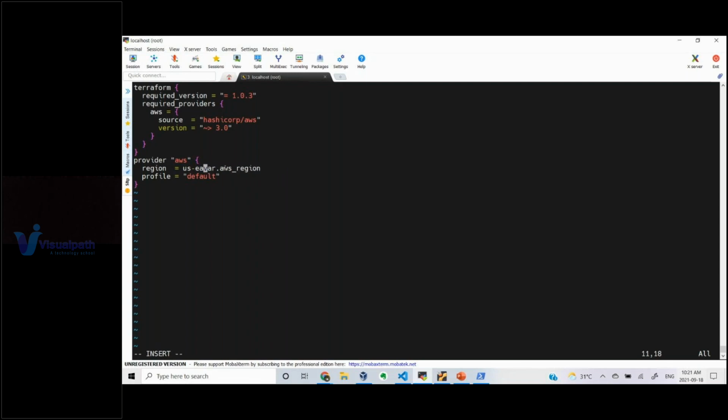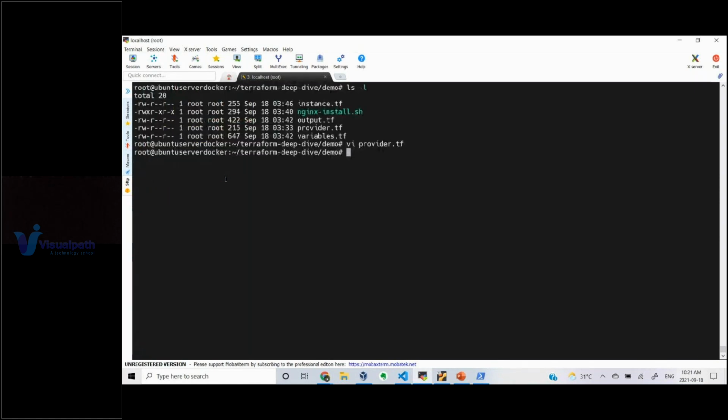So I'll tell you what these variable files and all are in depth. It is a vast syllabus. Variables, values, there are so many things actually. So instead of hard coding it, I'm just calling it from somewhere. And then default profile, in the sense, your credentials. If you remember, I've told you that my credentials are stored under the .aws directory. Under that we have credentials, right? So this is my default profile.